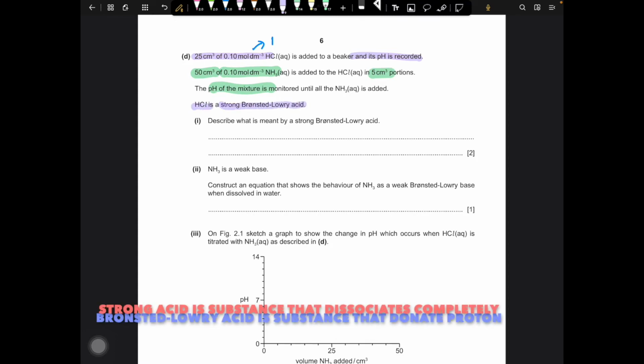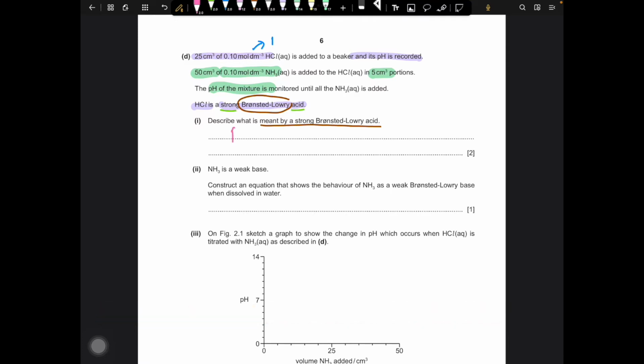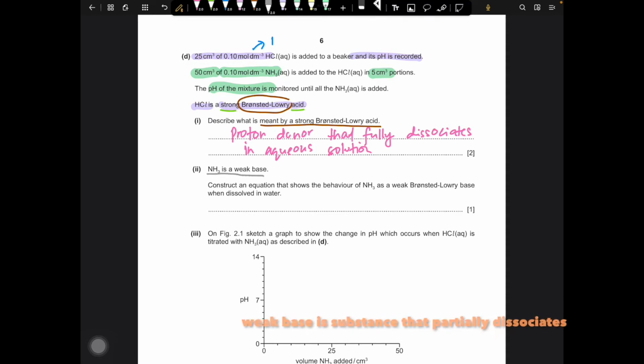strong Brønsted-Lowry acid. So the meaning of a strong Brønsted-Lowry acid is a substance that is a proton donor that is able to dissociate completely in aqueous solution. While it says here that ammonia is a weak base. So a weak base is a substance that partially dissociates. So for any weak acid or weak base, we will use a reversible arrow to indicate that the dissociation is